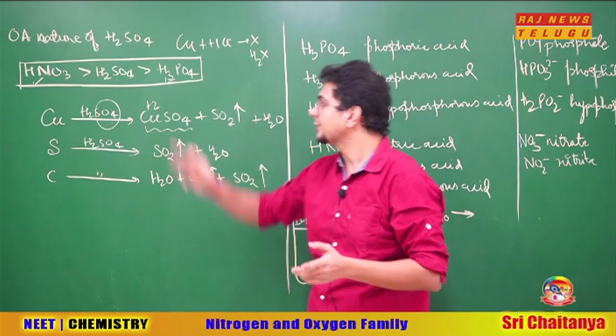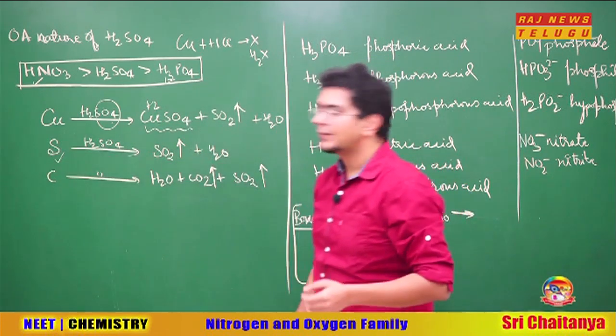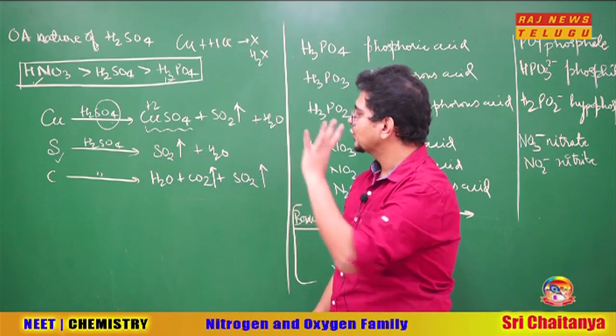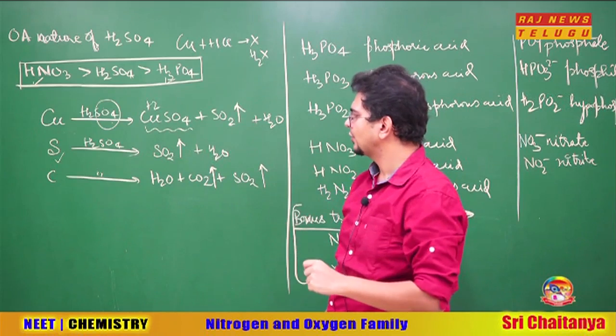That will be the case where the sulfuric acid acts like an oxidizing agent. Next, what will happen with sulfur? So look, sulfur reacts with H2SO4 to form SO2. Understood? It got further oxidized to SO2.